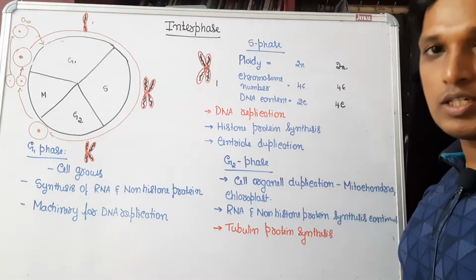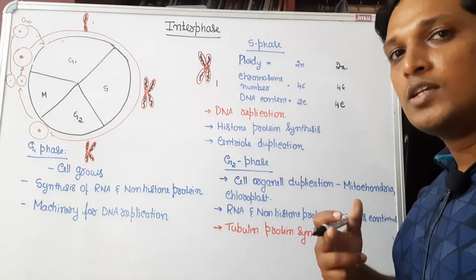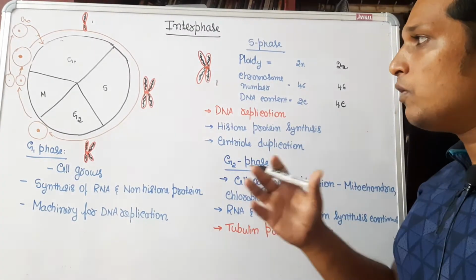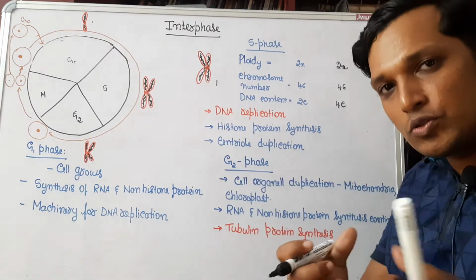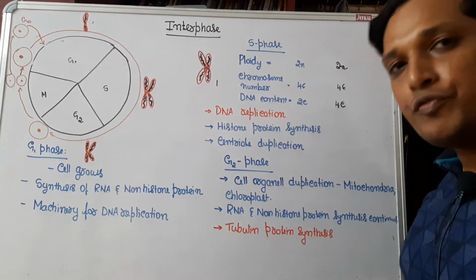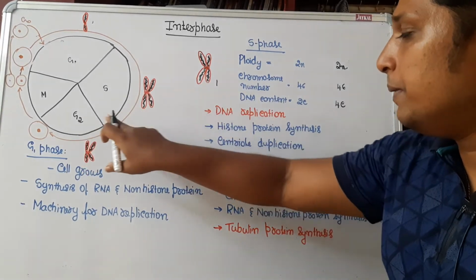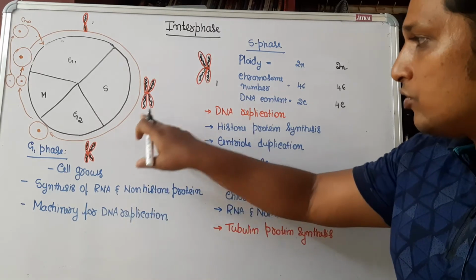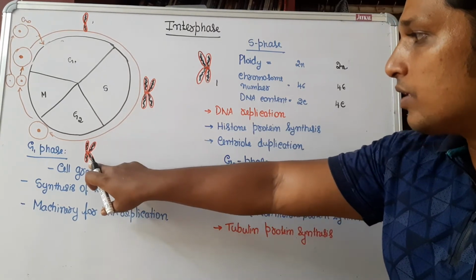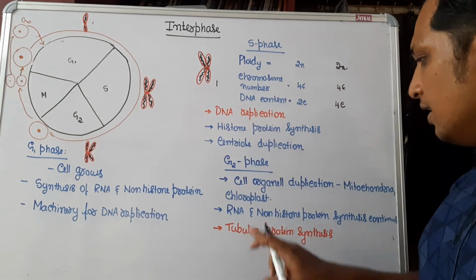Centriole duplication occurs. Centrioles are the structures which are going to produce spindle fibers, which are required during M phase to separate the chromatids or chromosomes. G2 phase. After S phase, once DNA replication occurs, the cell will enter into G2 phase. So the same number of chromosomes remain. There is no change in chromosome or the content of DNA further.